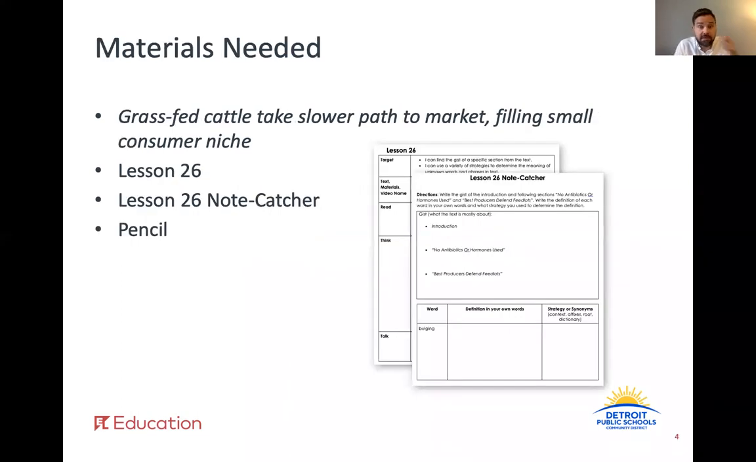Time to get out some materials for today's daily lesson. You're going to need your copy of the text, Grass-Fed Cattle Take Slower Path to Market, Filling Smaller Consumer Niche, your copy of lesson number 26, the lesson number 26 note catcher, as well as a pencil. Go ahead and pause the video here and make sure you have everything needed for today.